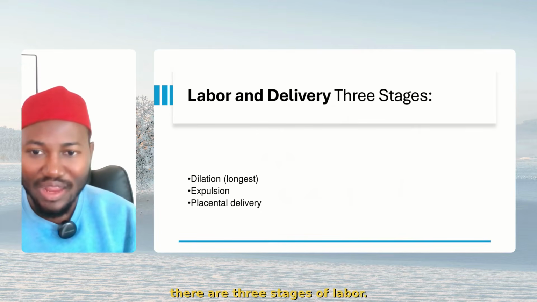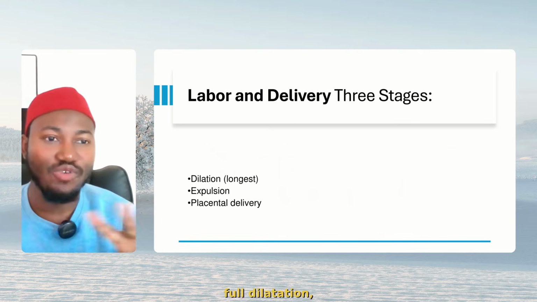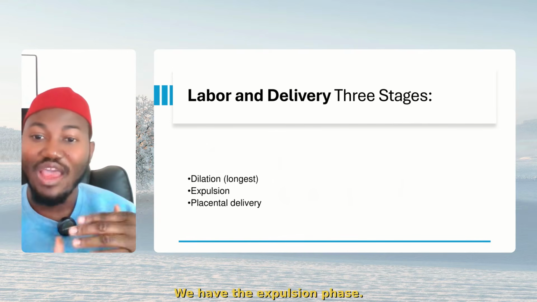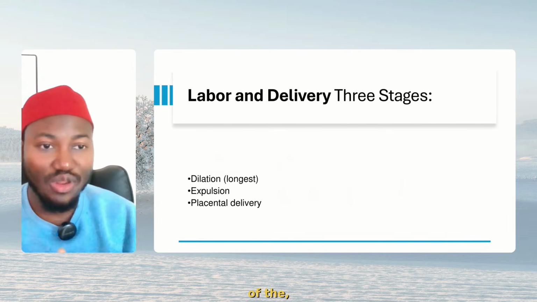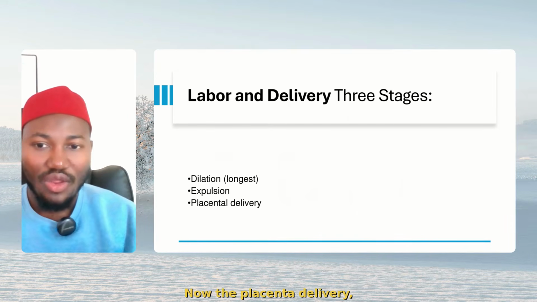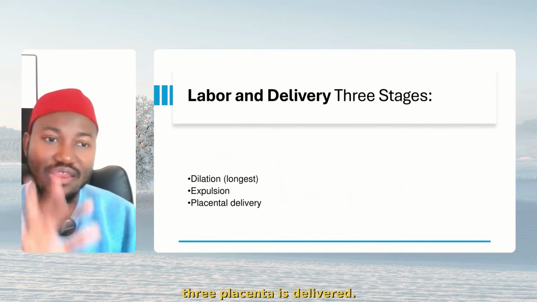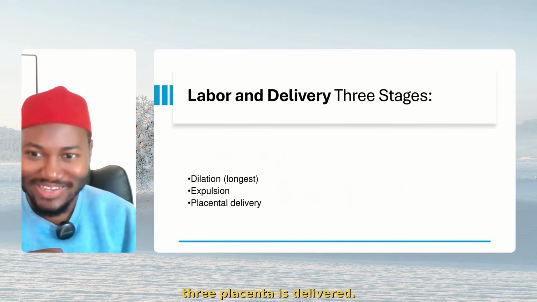Now, there are 3 stages of labor. We have the dilation stage, that's the cervix dilating, full dilatation, that's 10 cm. We have the expulsion phase, that's the expulsion of the product of conception, specifically the baby. Now, the placenta delivery, this is the 3rd stage. So if they ask you how many stages, 3. Placenta is delivered.